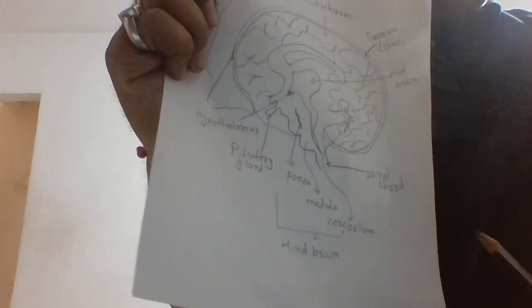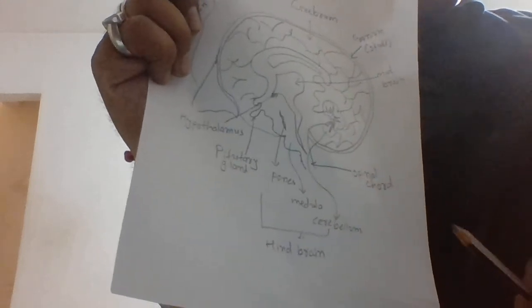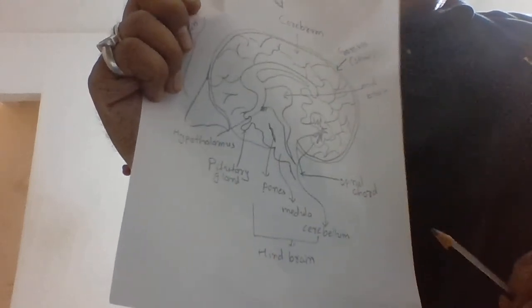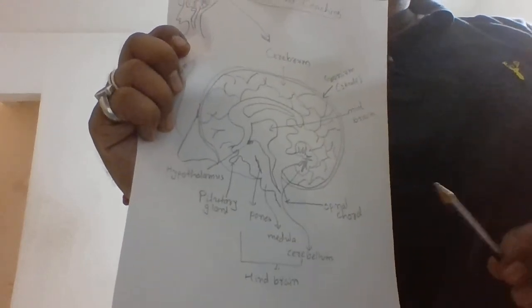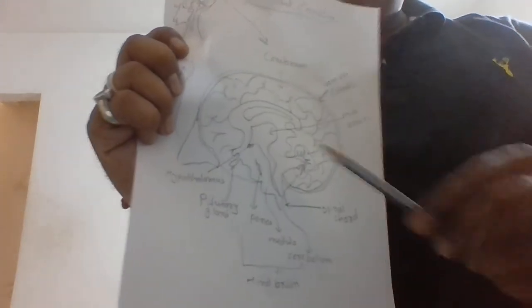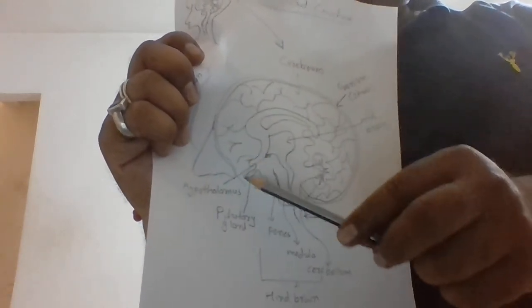This cerebellum has different kinds of functions for the entire brain. It will regulate all the brain from this portion. You can see it is cerebellum.